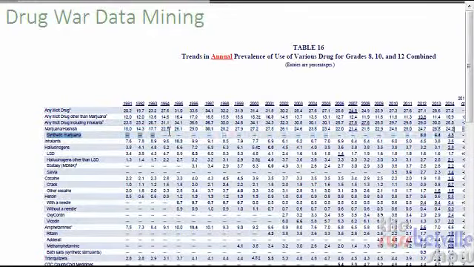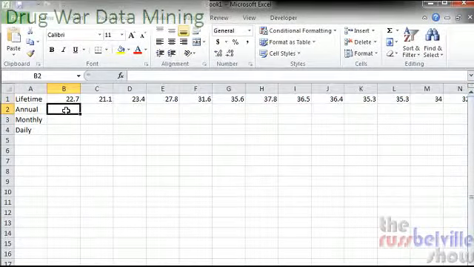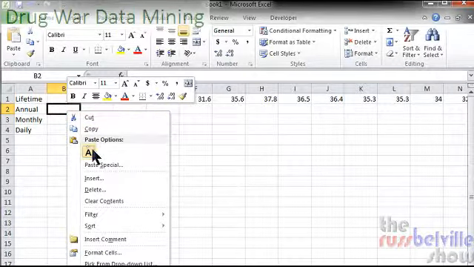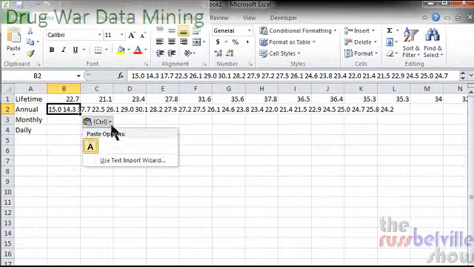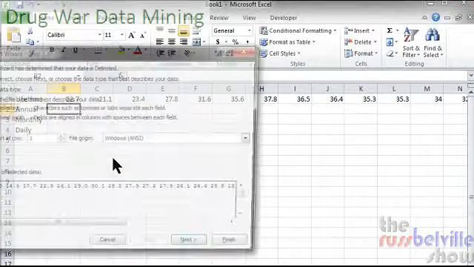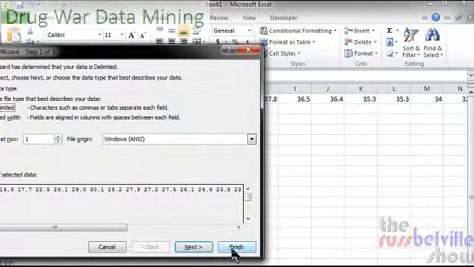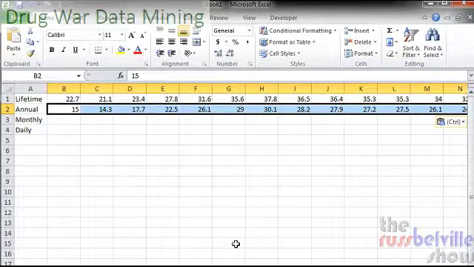Oops, make sure you get that 0.2 in there. So we'll highlight all the numbers, copy those, switch over to Excel, right click, and you can paste. And here's another quick tip. When you use that text import wizard, as soon as it pops up, just click finish. It's already set for delimited and space.